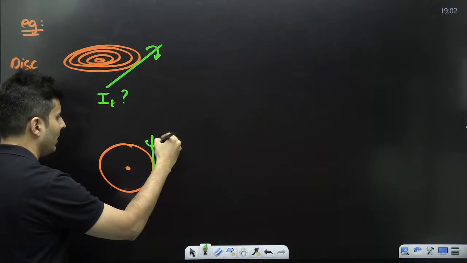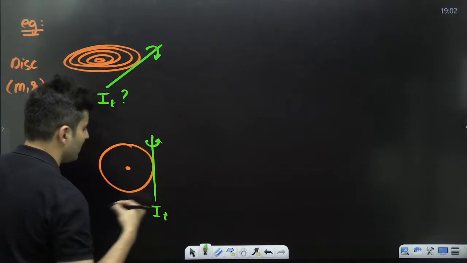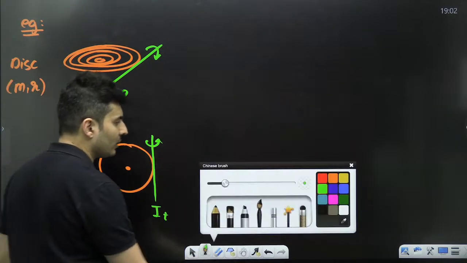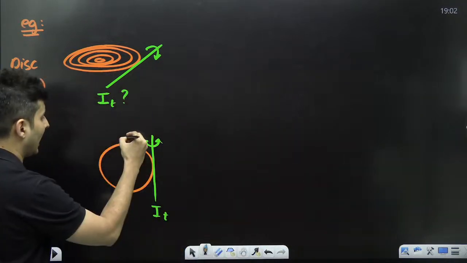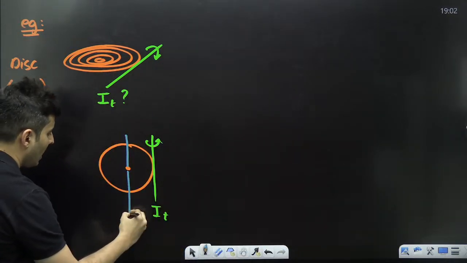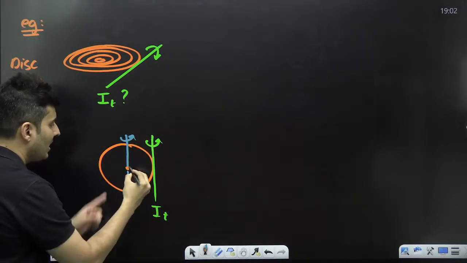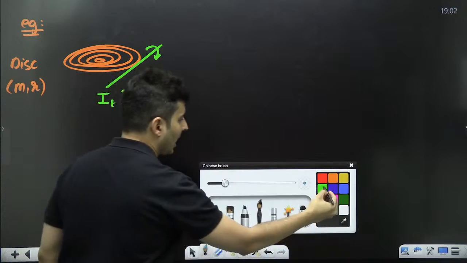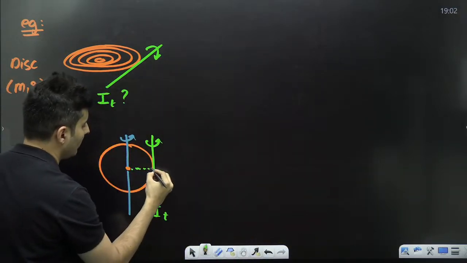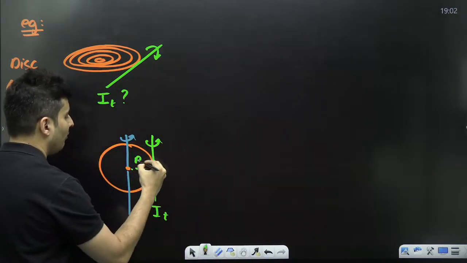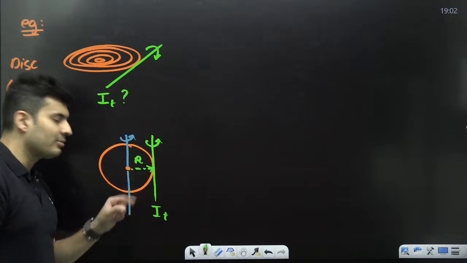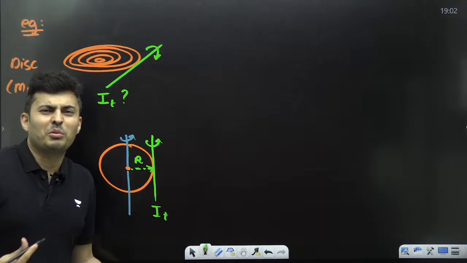I can draw an axis parallel to this, and if I know the moment of inertia about this axis, I can shift it from here to here by a distance of r to find this moment of inertia.